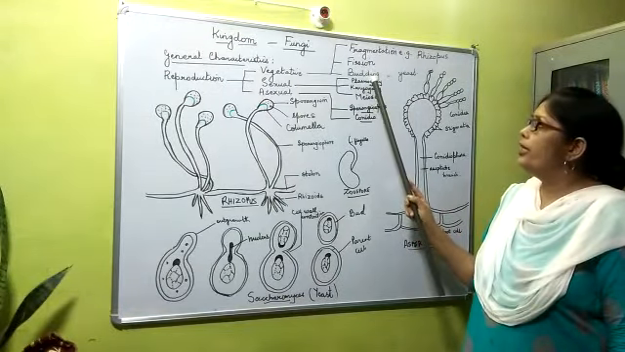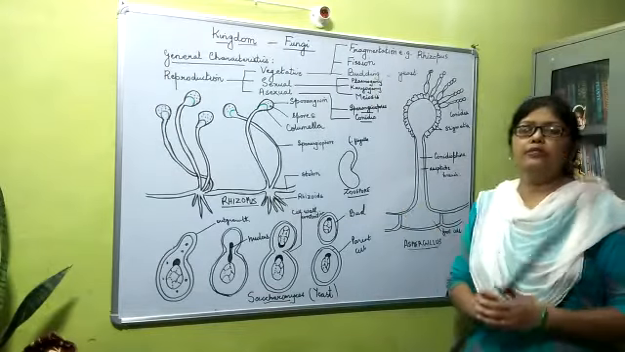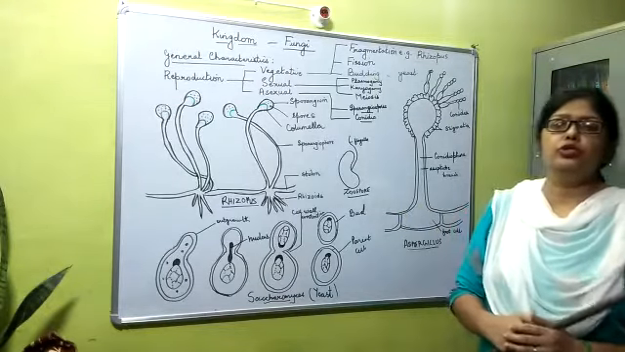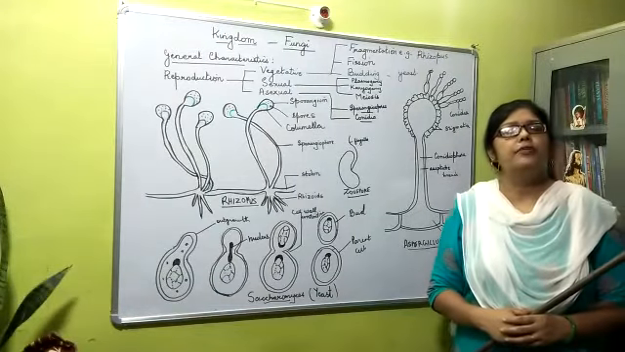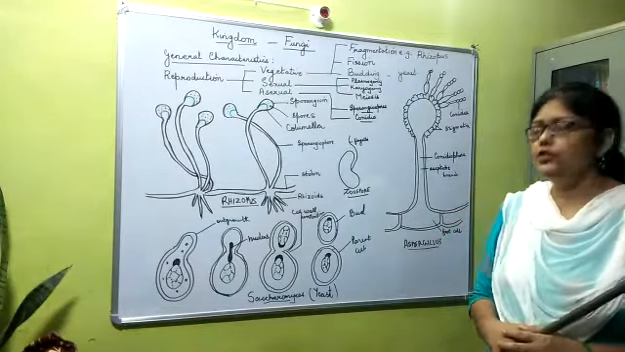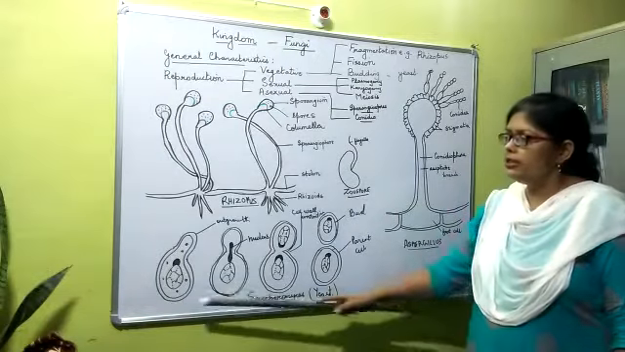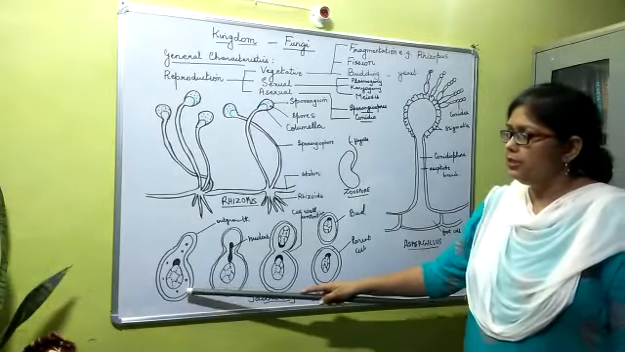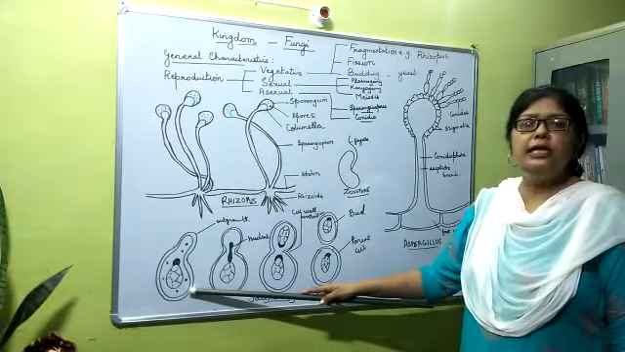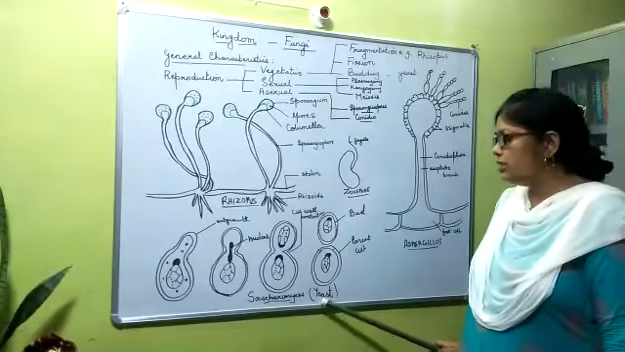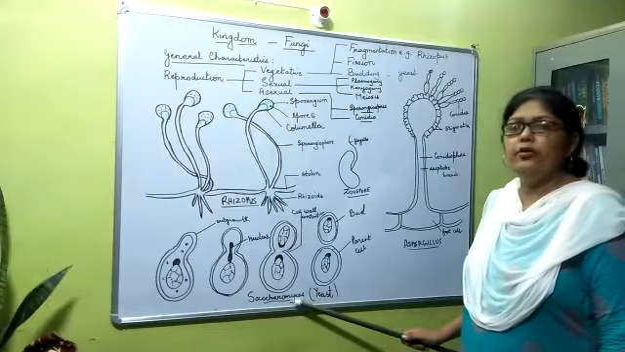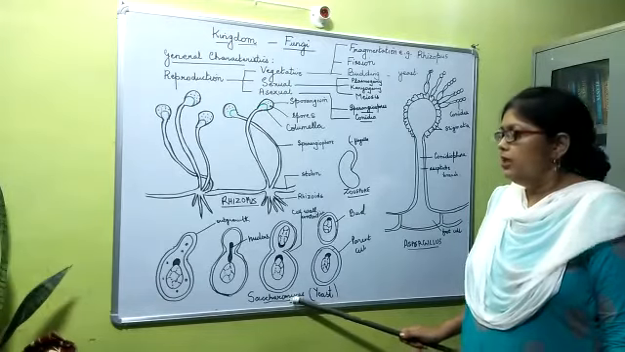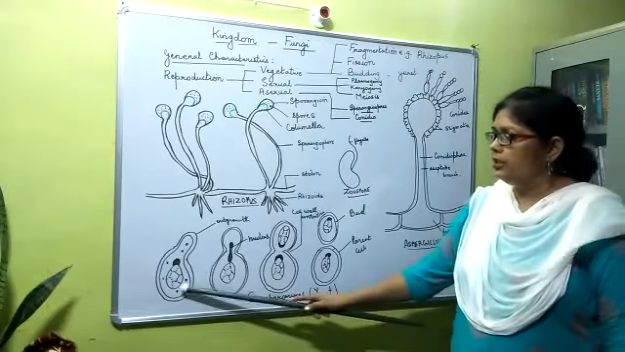Then we come to budding. Budding is the formation of outgrowths. Small outgrowths arise from the parent plant which grow into a new individual. So you can see here, this is the parent plant. This is a unicellular yeast. Yeast, in Hindi you call it khameer, and this is Saccharomyces cerevisiae. This is a yeast cell.